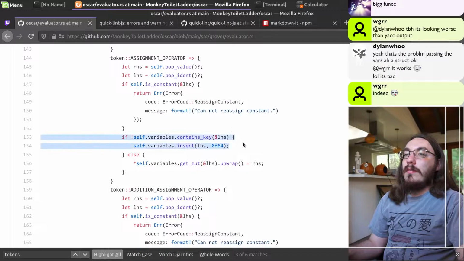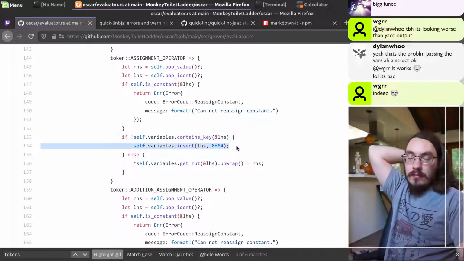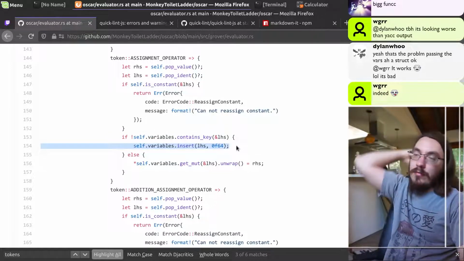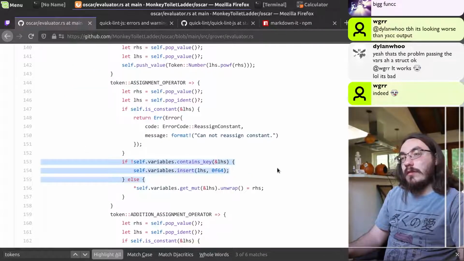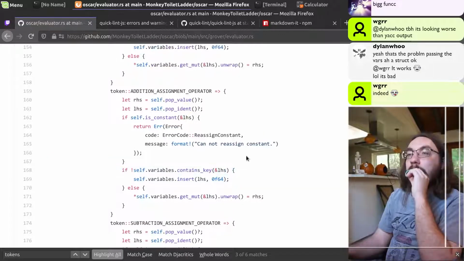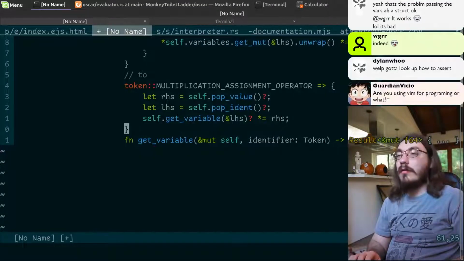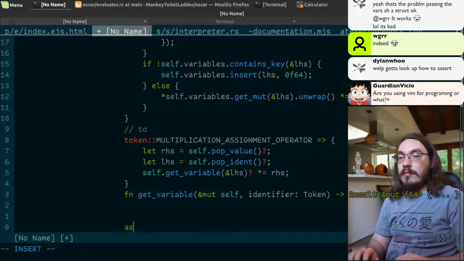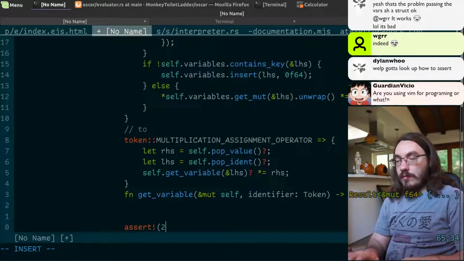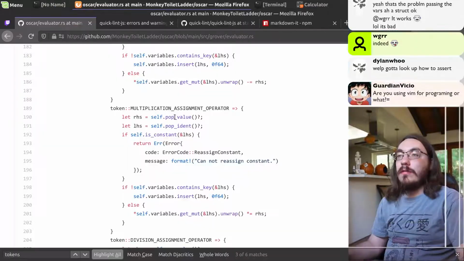Assignment operator. If you don't have it, insert it. When would this ever be true? I don't think this code would ever run. I think it would have to exist because that's the whole point of this code up here. Make sure it exists if you refer to it. So I would turn this into an assertion. Assert that a key definitely exists. Same here. Same there. Gotta look up how to assert. Assert is just assert, I don't know, 2 + 2 = 4. And if it doesn't happen, your program crashes. So it serves as documentation.